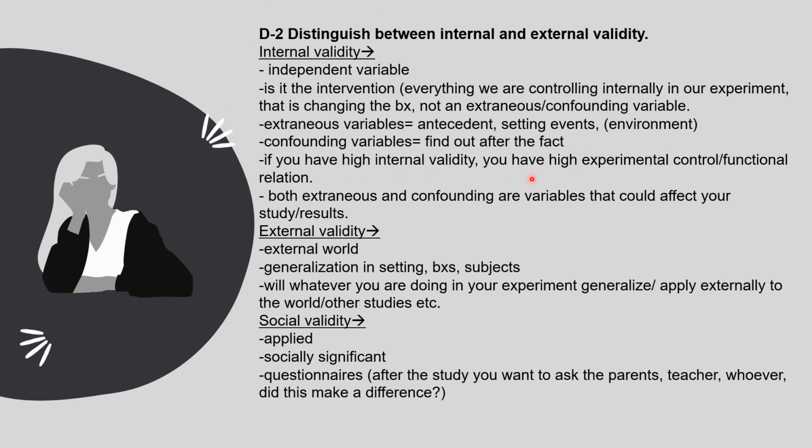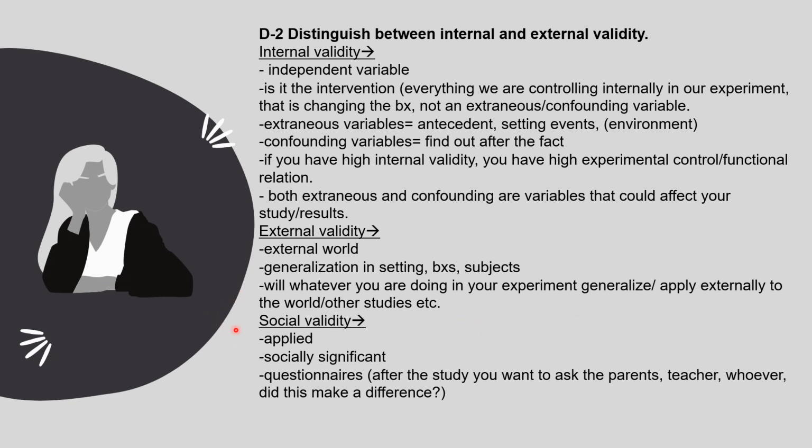If you have high internal validity, you have high experimental control and functional relation. Both extraneous and confounding are variables that could affect your study and results. Then we have external validity. This refers to the external world. So after we do our experiment, will it be able to generalize in settings, behaviors, and subjects. Will whatever you are doing in your experiment generalize? And would it be able to be applied externally to the world or other studies?